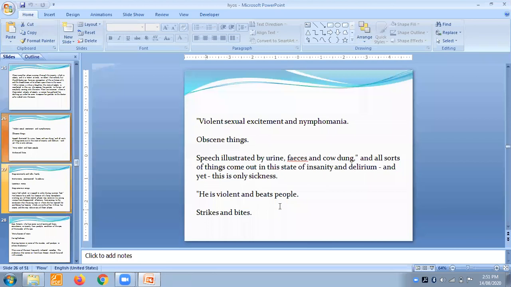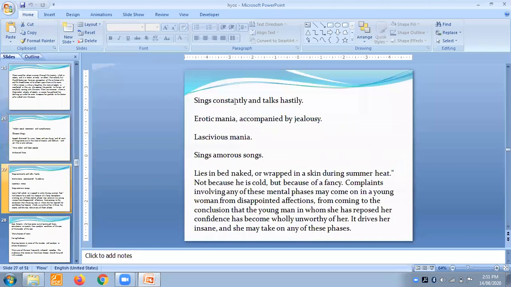He is violent, beats people, strikes, and bites. He sings constantly and talks hastily. They really like to sing a song. They sing constantly and talk hastily. There is erotic mania accompanied by jealousy. Lascivious mania, I told you about this.